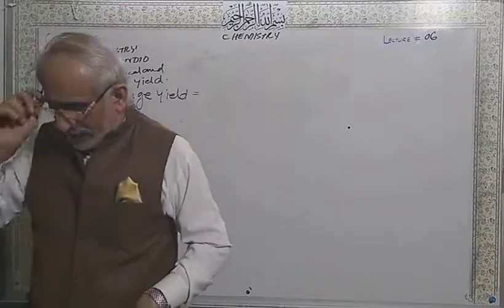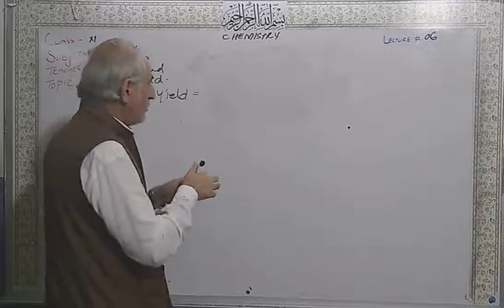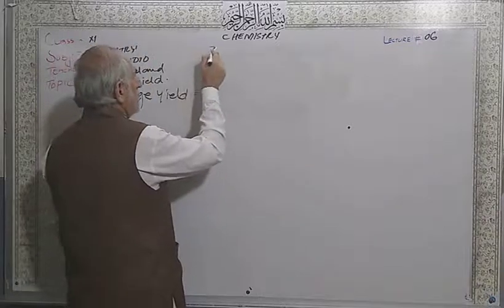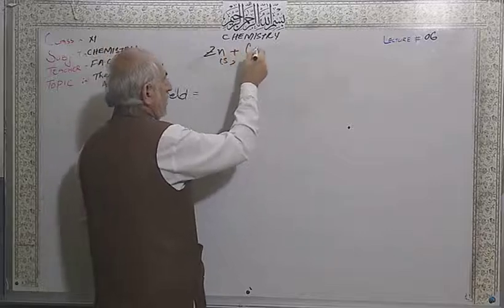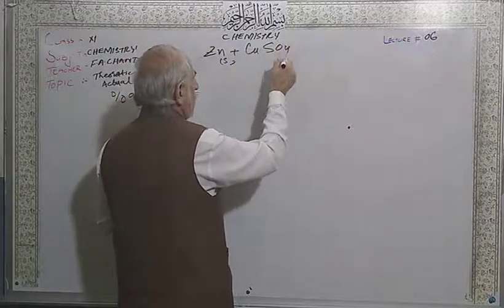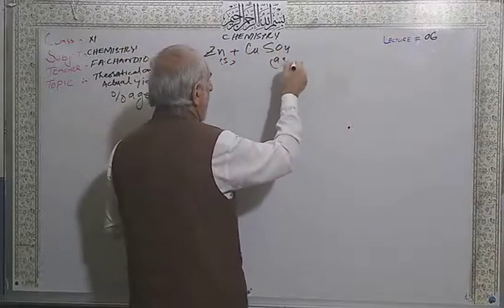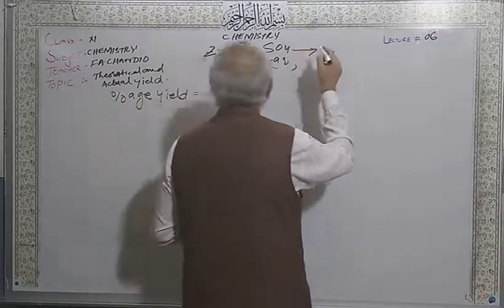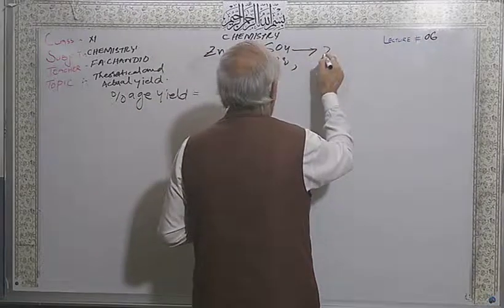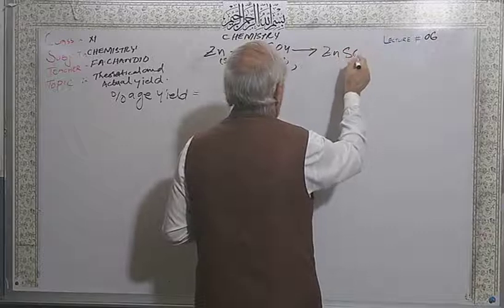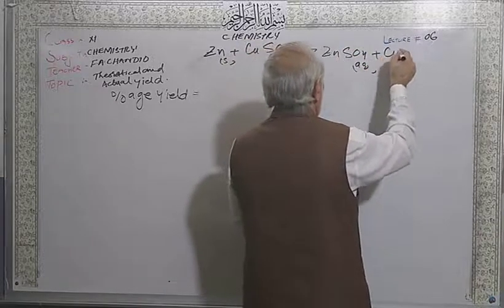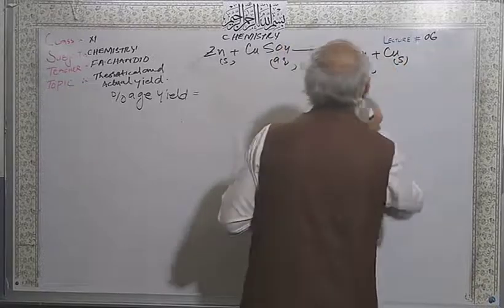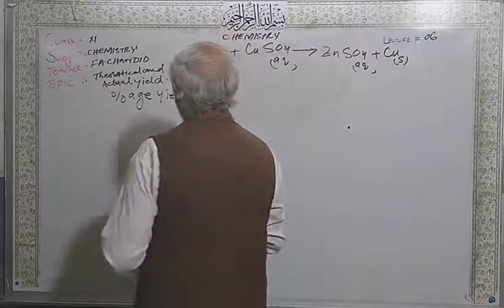The chemical equation is zinc solid, copper sulfate aqueous, to give zinc sulfate aqueous plus copper solid.